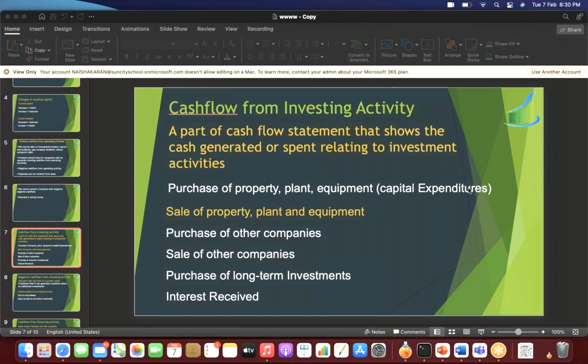Plus minus these figures, net effective figure I will find out. If it is negative, it is an outflow of cash from investing activity. If it is positive, it's an inflow of cash from investing activity.